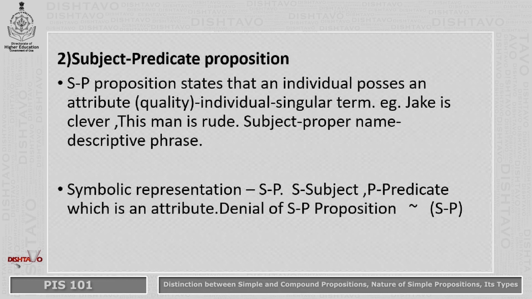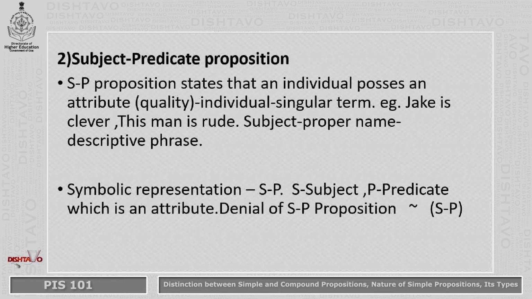If you negate a subject-predicate proposition, or if you have a negative subject-predicate proposition, let's say for example, this ring is not beautiful. This is how it is symbolized. I've shown the symbolic representation here. This ring is not beautiful. So we have got a negation, the word not. The negation in logic is symbolized by a tilde.